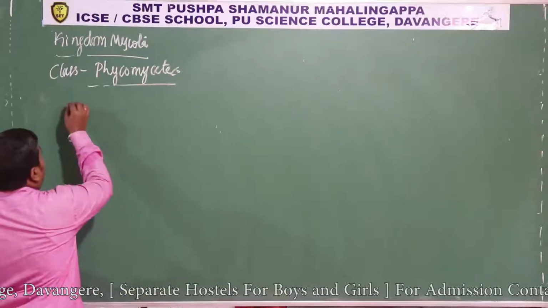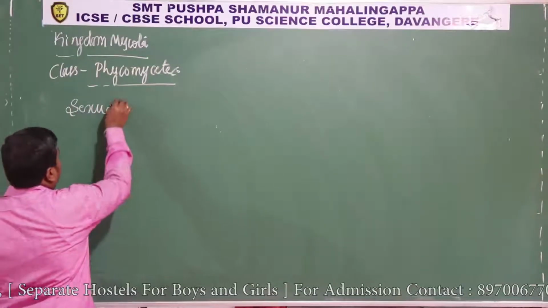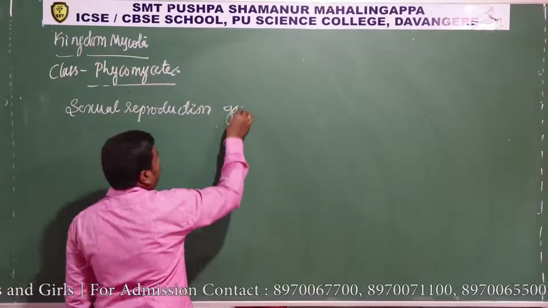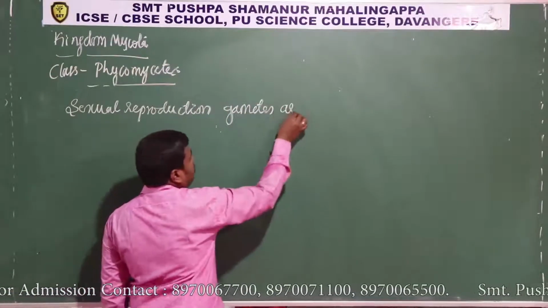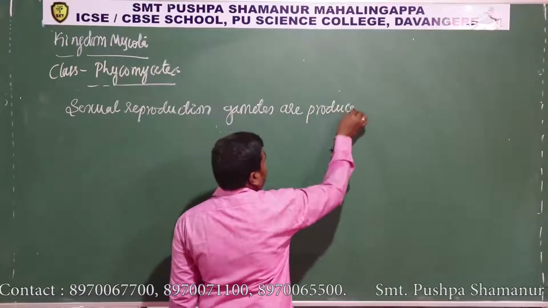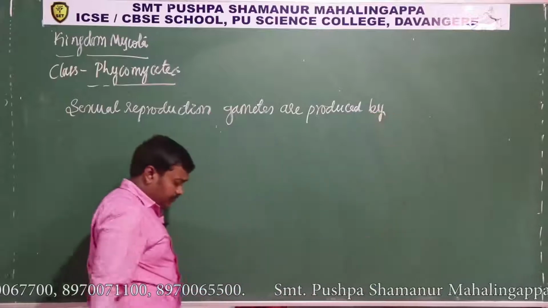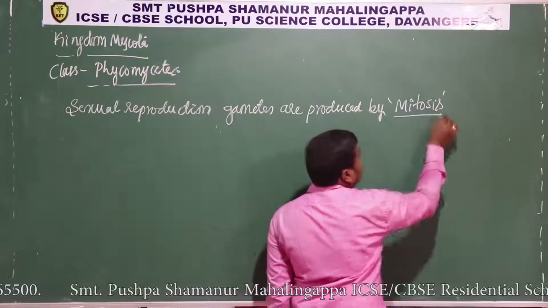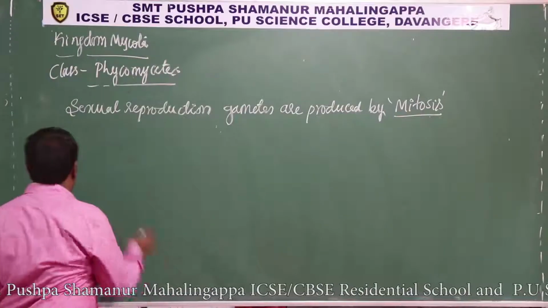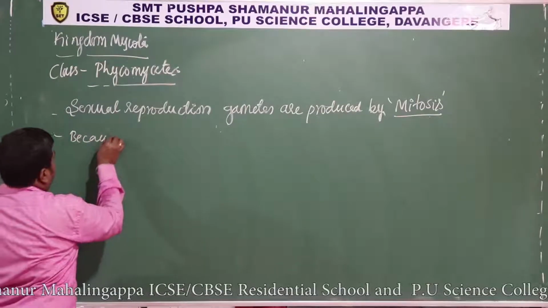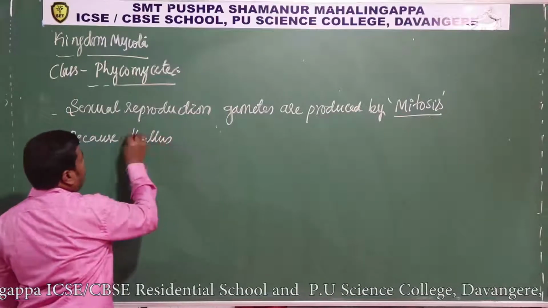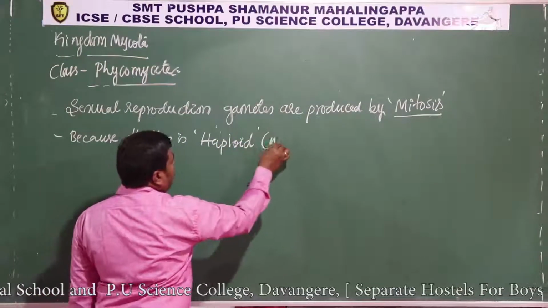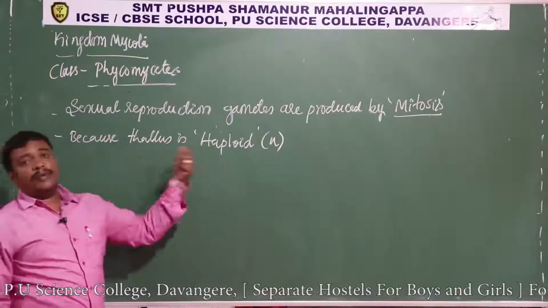So apart from that, during sexual reproduction, gametes are produced by mitosis, because the main plant or thallus is haploid. Since it is already n, it cannot undergo meiosis. So it undergoes mitosis to produce the gametes.